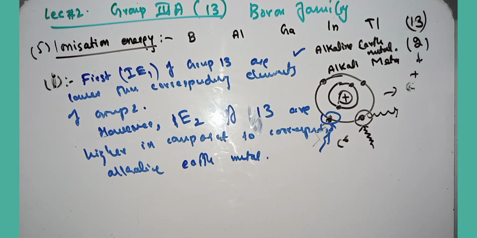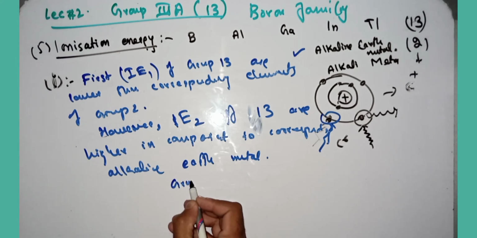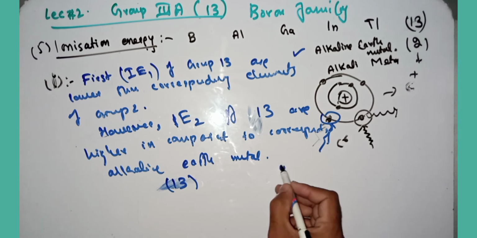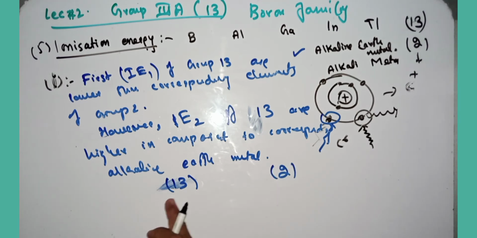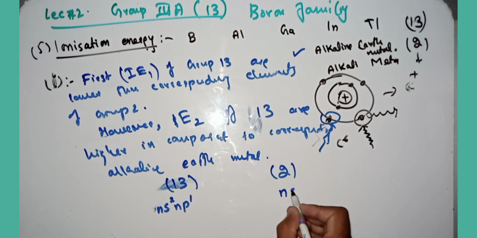Okay, thank you. Now I am giving you the reason. Group 13 is called the boron family, and group 2 is also called the alkaline earth metals. In the boron family, the electronic configuration is ns2 np1, while in the case of the alkaline earth metals, the electronic configuration is ns2.